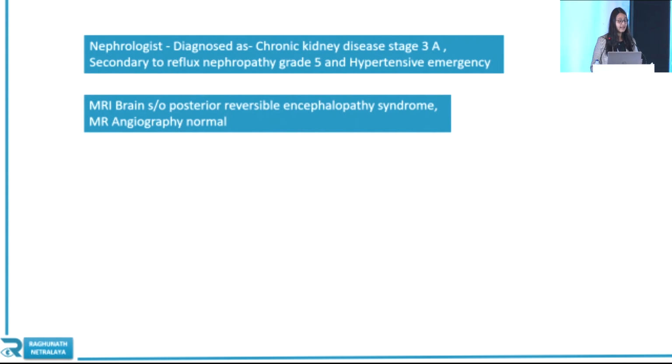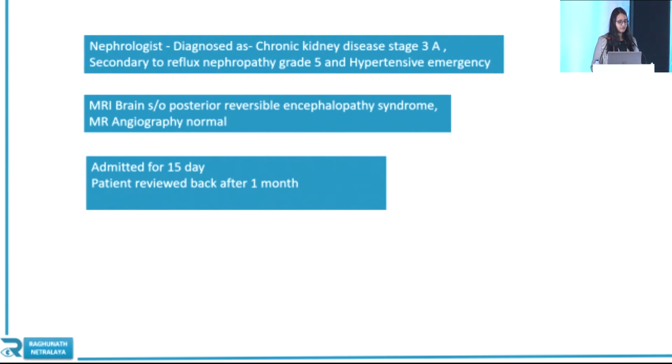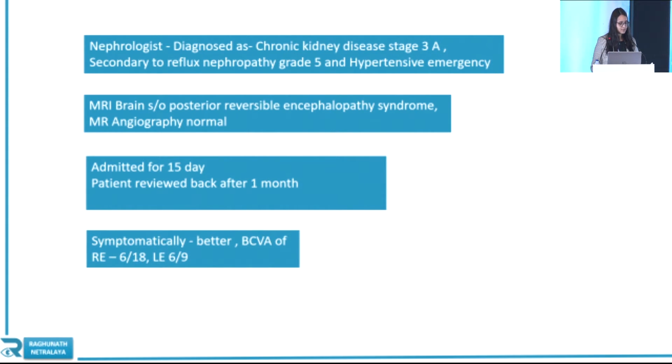They repeated his MRI, which was suggestive of posterior reversible encephalopathy syndrome. MR angiography was normal. The patient was admitted for 15 days. There he was started on treatment, and the patient reviewed back after 1 month. At that time he was symptomatically better, though vision was the same, like right eye was 6/18, left eye was 6/9.